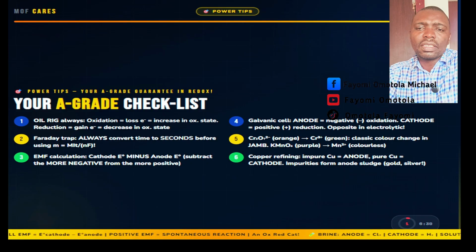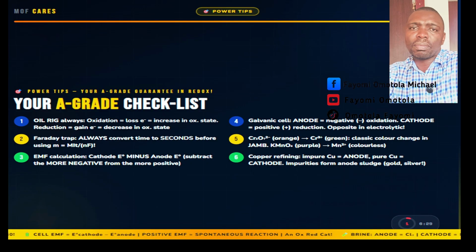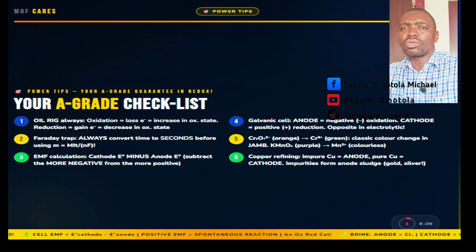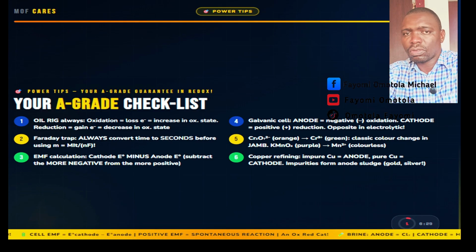2. The Faraday time trap. If the question gives time in minutes, multiply by 60 before substituting into the formula. 30 minutes equals 1,800 seconds. Missing this step loses you every mark in the calculation, and you wouldn't want to do that.